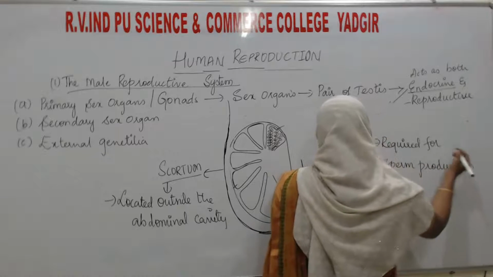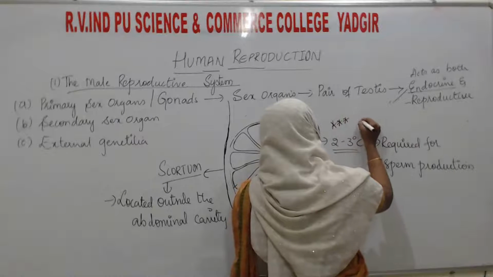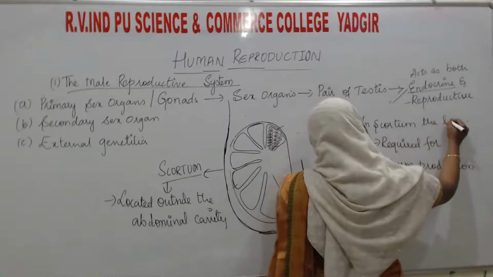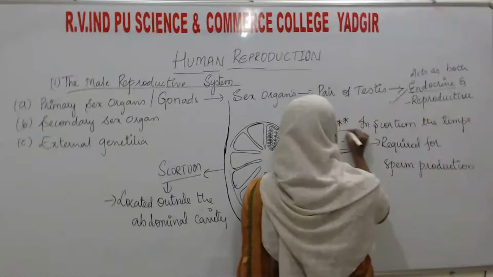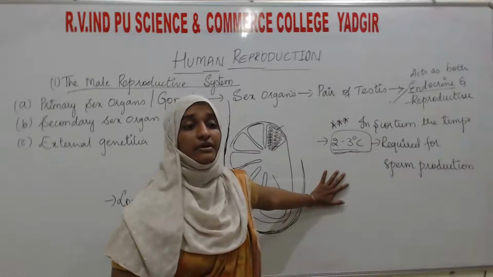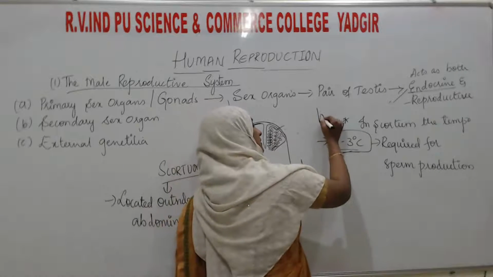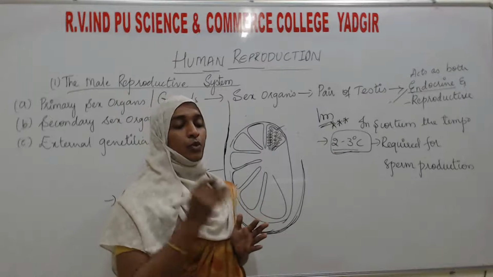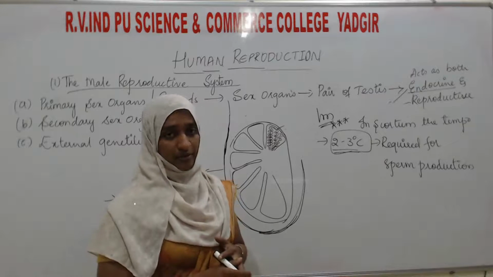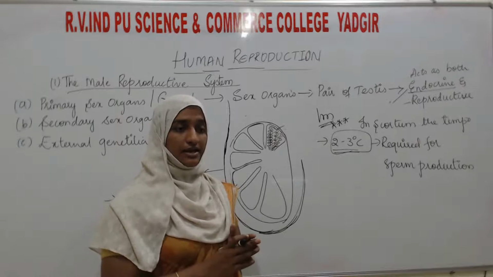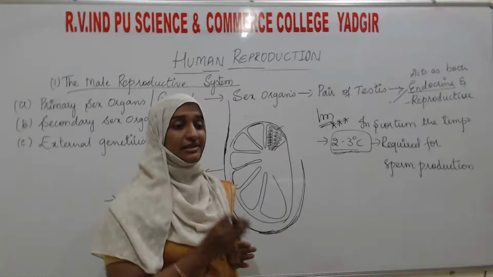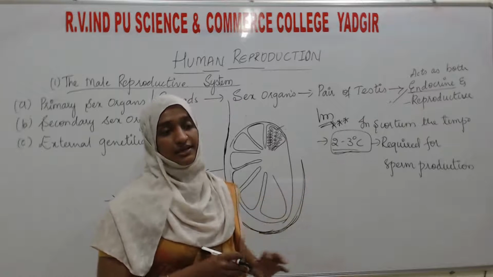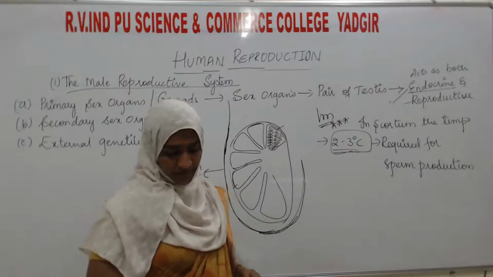Sometimes they will ask what the temperature in the scrotum is, which is 2 to 3 degrees Celsius lower. Or they will ask why the scrotum is located outside the abdominal cavity. In that case, you can write: because the testis requires a lower temperature than the abdominal cavity. Okay, the next.